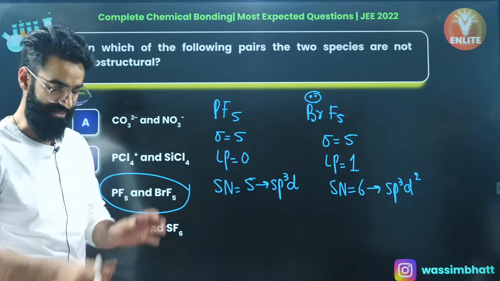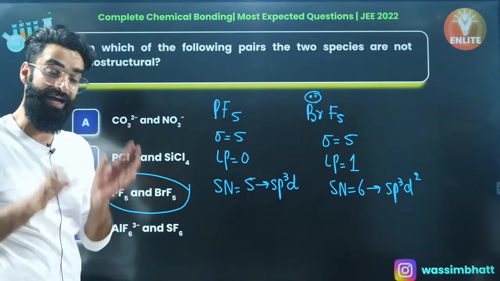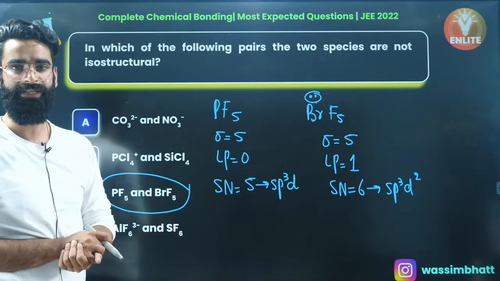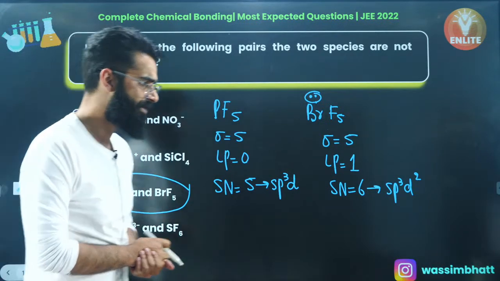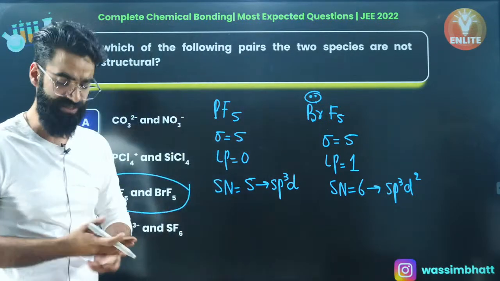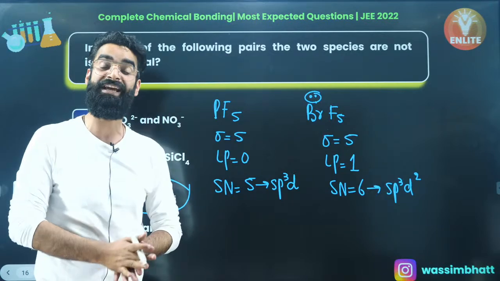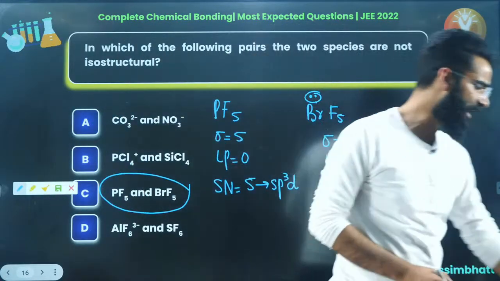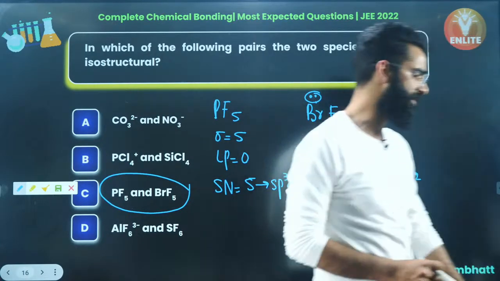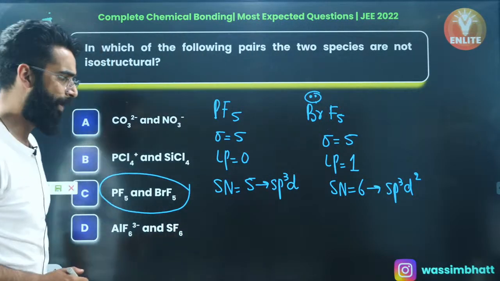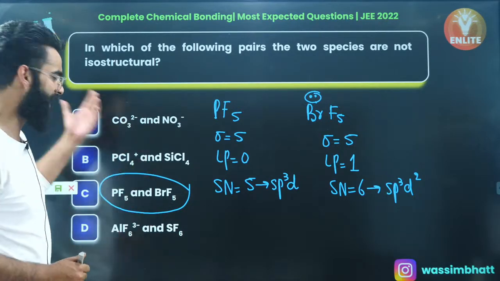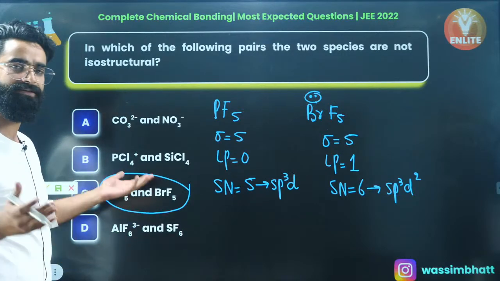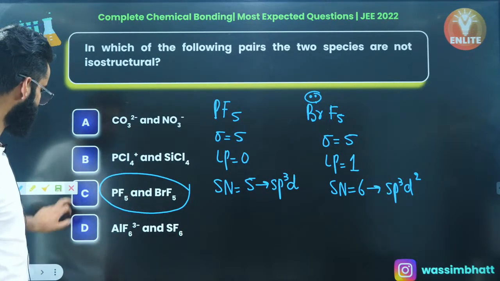Whenever you see 2 species which have different hybridization, they're absolutely not going to be isostructural species. There is one property of isostructural species: they have the same hybridization. But over here, if you look at these two species, they do not have the same hybridization, so they are not going to be isostructural. Well, if you look at all the other options, my dear people, you can check it out. In all the other options, the hybridization is going to be the same. As simple as that.